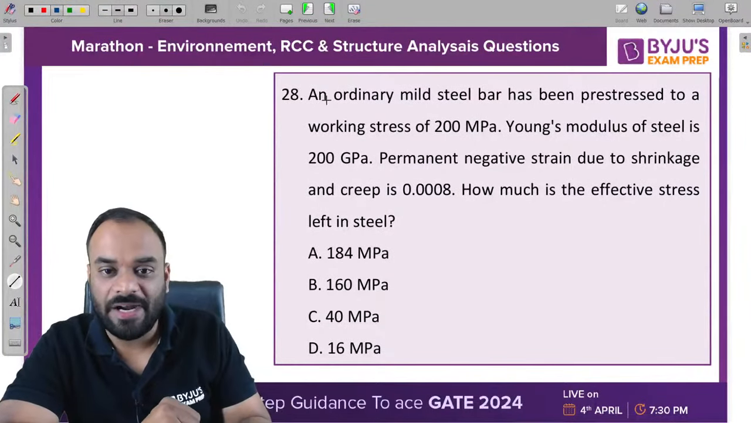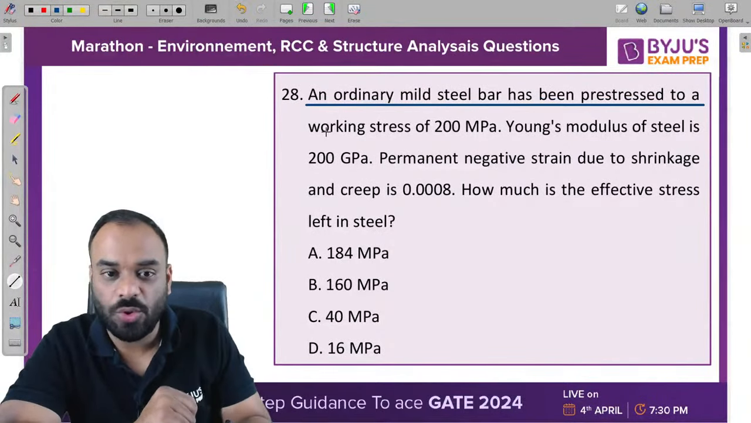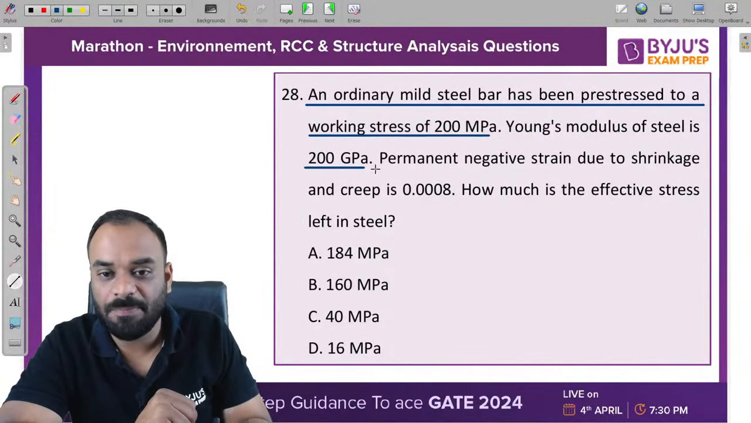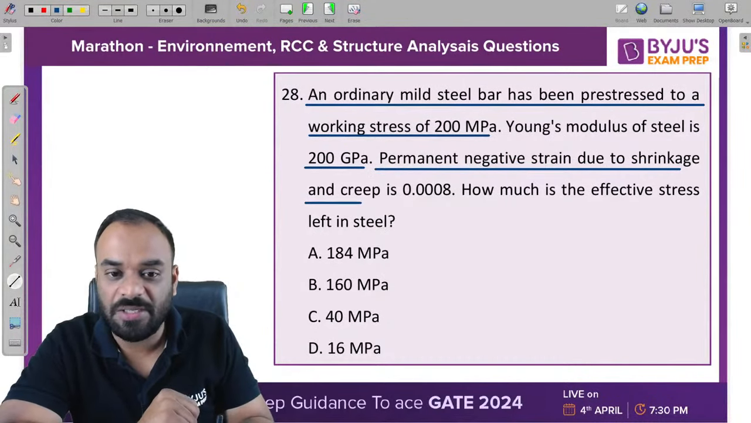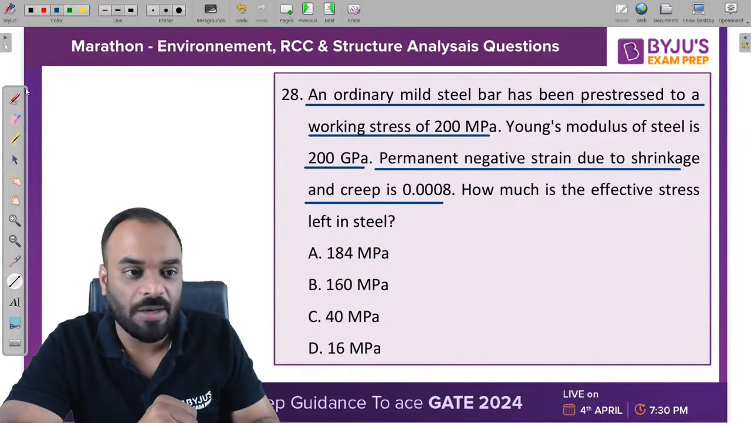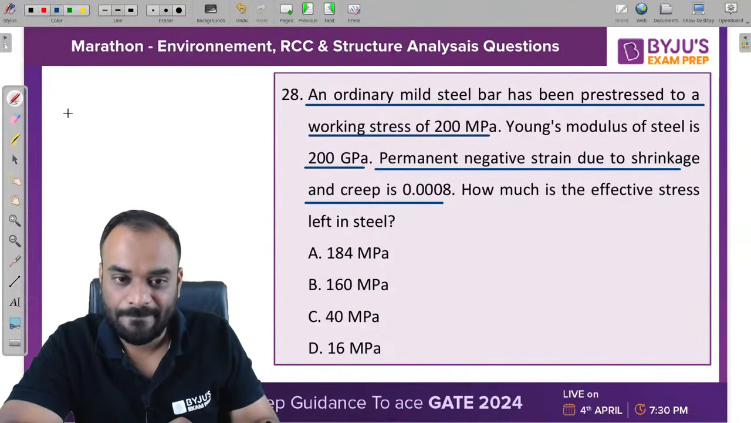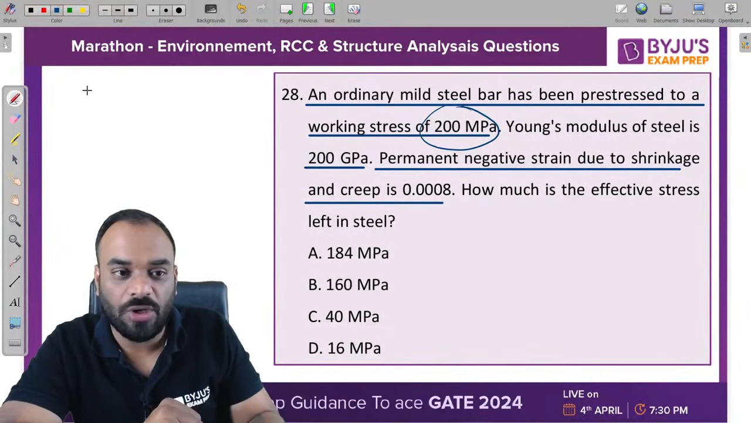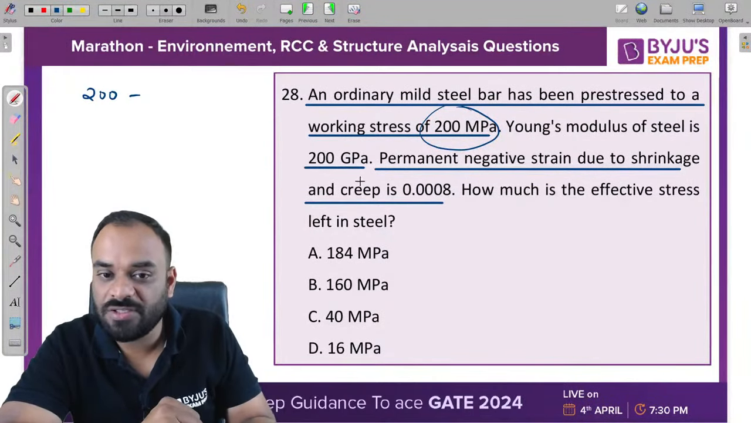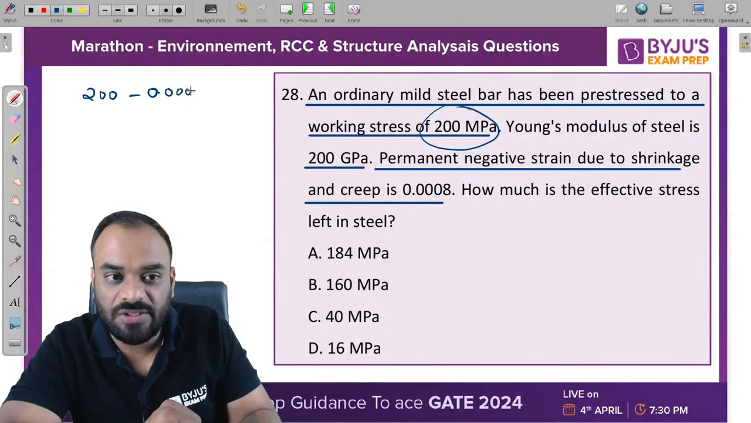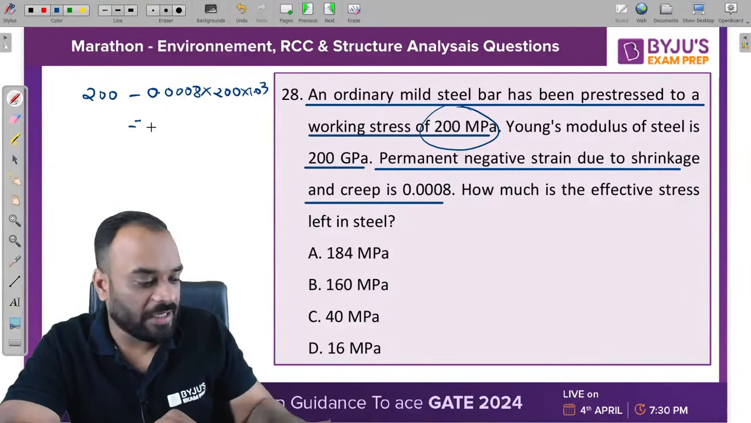An ordinary mild steel bar has been pre-stressed to a working stress value of 200 megapascal. Young's modulus of elasticity is given to us and a permanent negative strain due to shrinkage and creep is 0.0008. Now how much amount of stress will be there in the steel? Initial value is 200 and loss is how much? We need to calculate. How we can calculate? Strain into Young's modulus of elasticity of steel. So 0.0008 multiplied by 200 into 10 raised to power 3. Kindly calculate this.